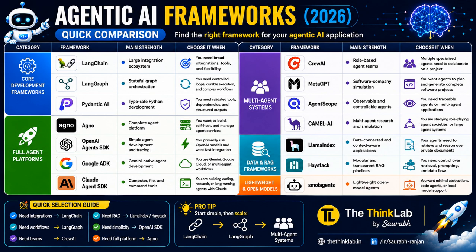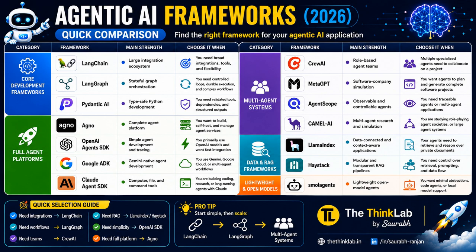Now we are moving to the OpenAI stack, the OpenAI Agents SDK, right? If you are using OpenAI models like GPT-5, this SDK makes development very easy. It supports tool calling, tracing, memory, and agent workflows. So if you are just starting with AI agents, this is one of the simplest frameworks to learn, right?